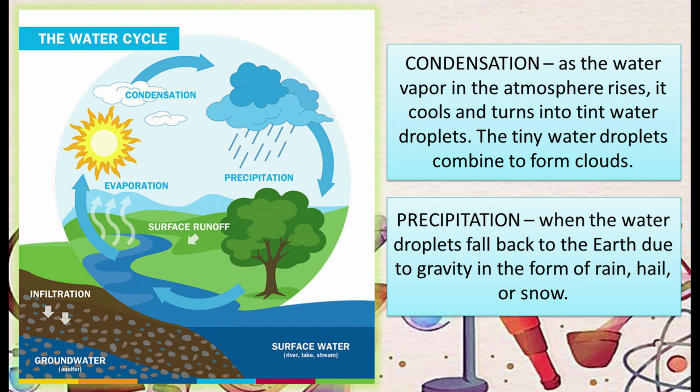Snow and glaciers melt and flow into rivers, lakes, seas, and oceans. Due to gravity, the water from the land surface seeps into the ground and becomes groundwater. Groundwater also seeps into the rivers, lakes, seas, and oceans. The whole cycle will repeat itself. And that is about the water cycle.